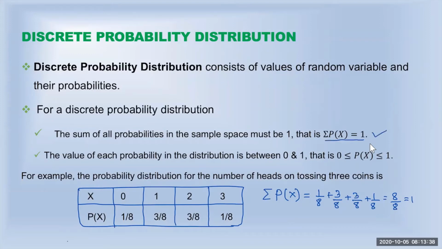Now, second condition is the probabilities, the values of probabilities must be between 0 and 1. So if you look here, this is more than 0 but less than 1. This is more than 0 but less than 1.